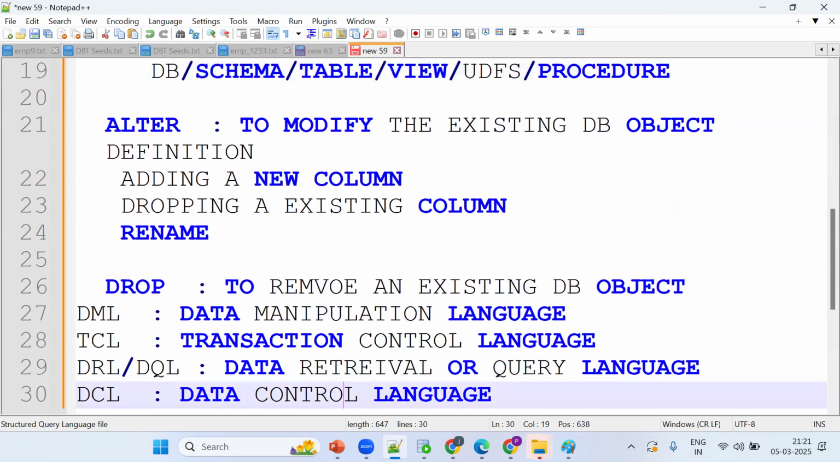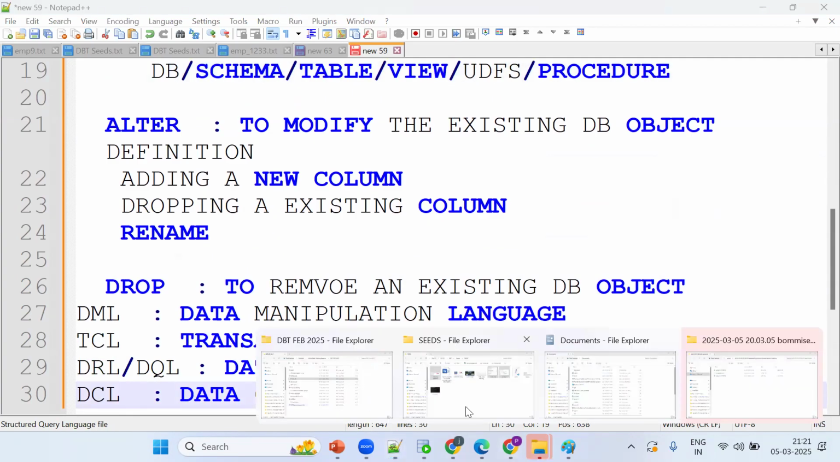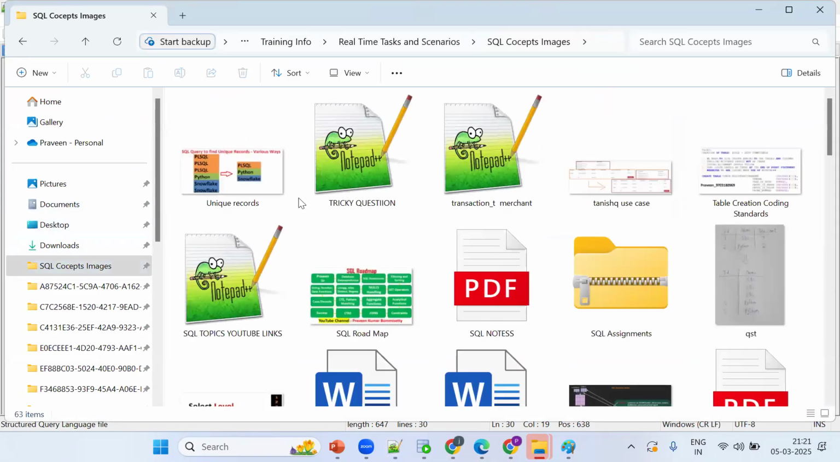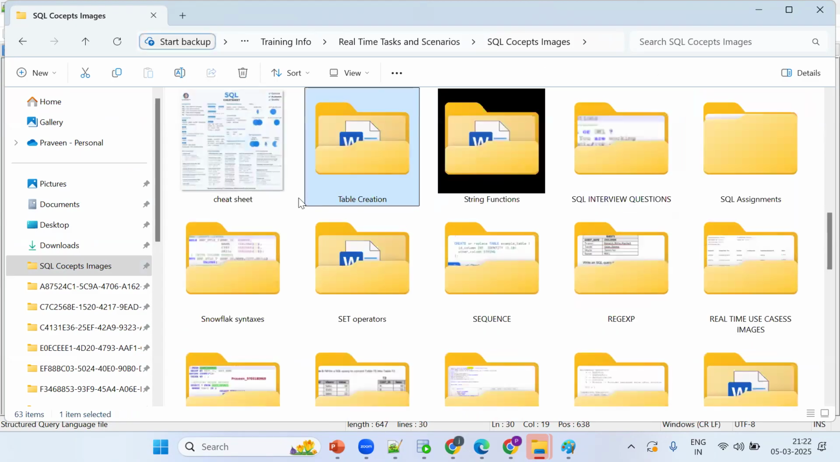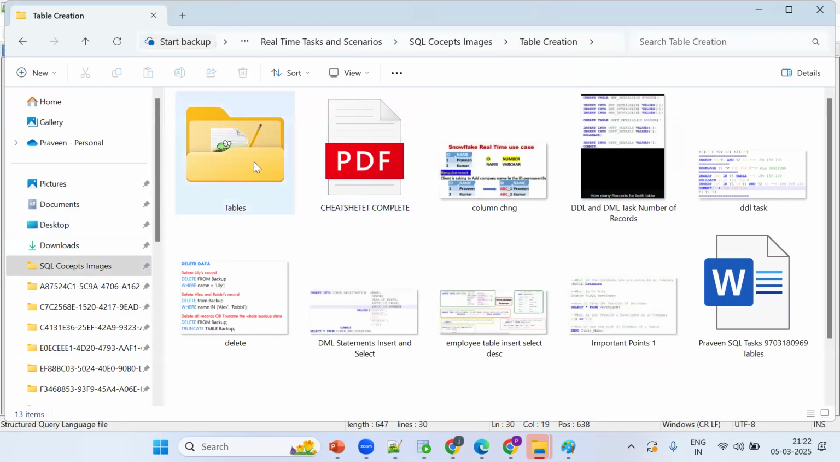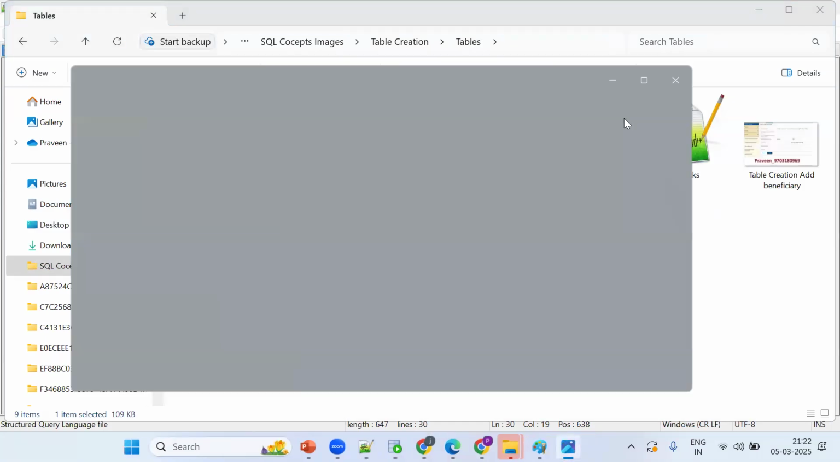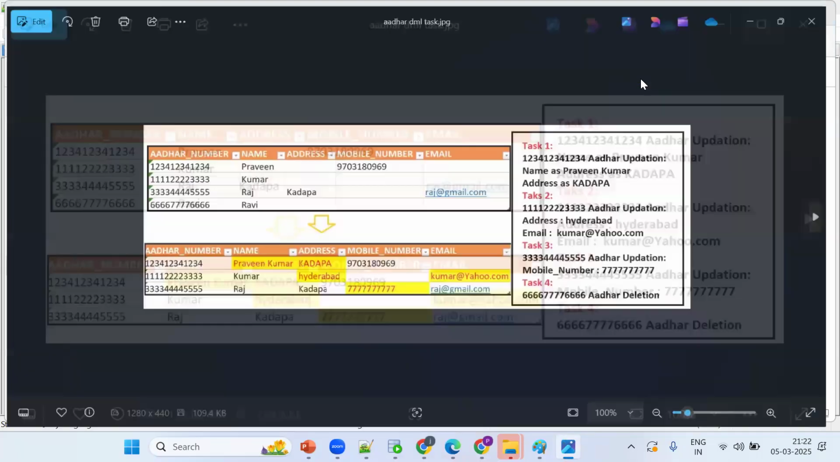Let me show one simple use case so that we can complete this topic. Today we'll complete these SQL statements. Only three or four people are doing the task. Really, you should do the task and send it to me so that I can validate it and rectify the issues.